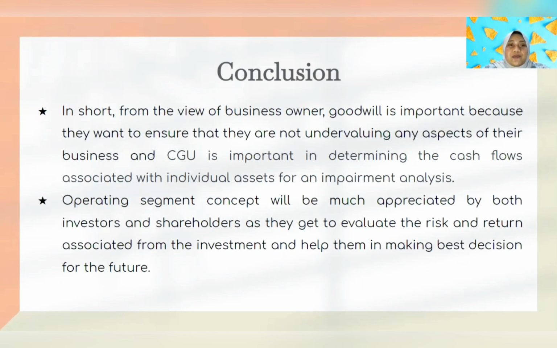And then operating segment will be much appreciated by both investors and shareholders as they get to evaluate the risk and return associated with the investment and it helps them in making the best decisions for the future.